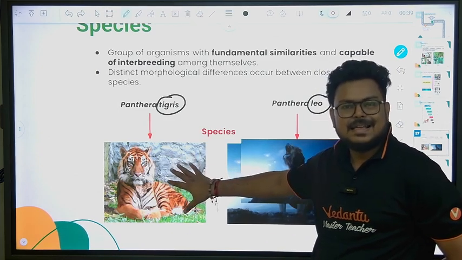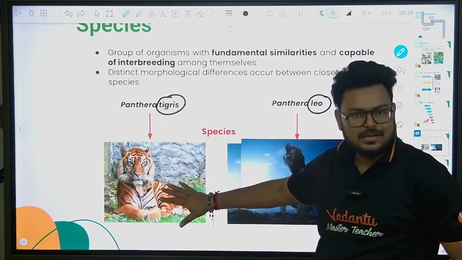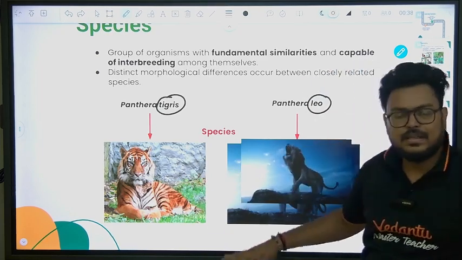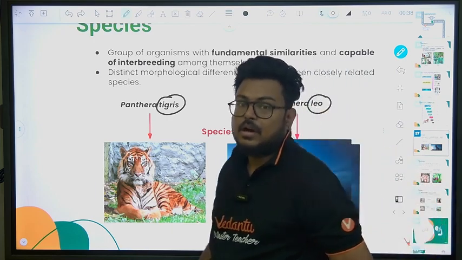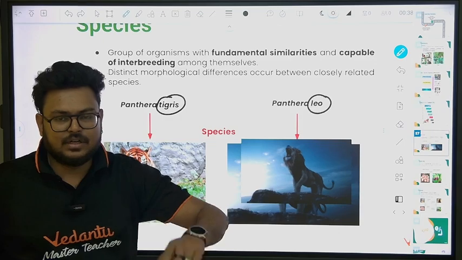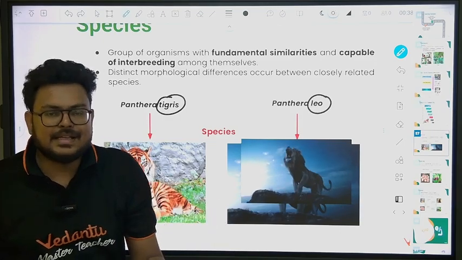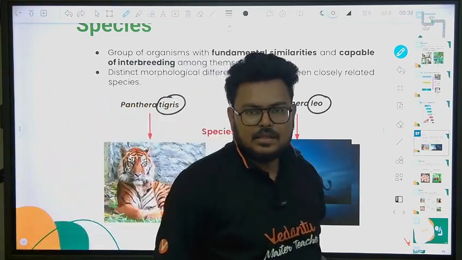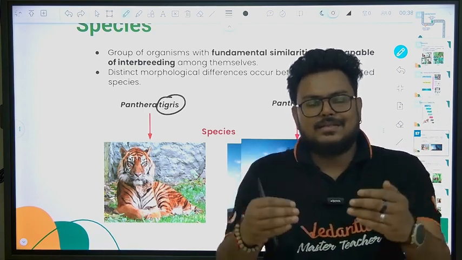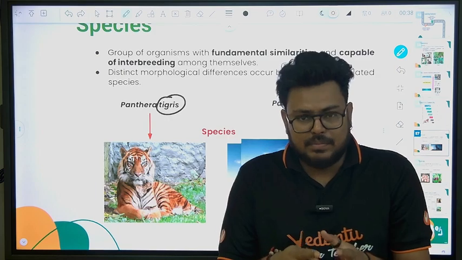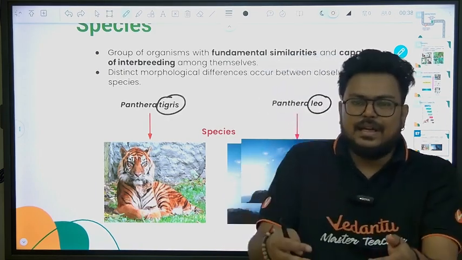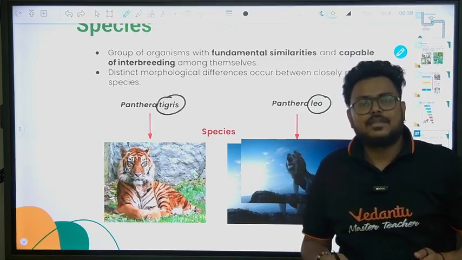Tiger species can reproduce between them. The same species can reproduce between them. A tiger cannot reproduce with a lion. Or if there is a possibility, for example, if a tiger reproduces with a lion, you might have heard of the liger. The offspring is not fertile. When two of the same species reproduce, the offspring we get is fertile. When different species reproduce, first of all, we may not get offspring, or if we do get offspring, it will not be fertile.